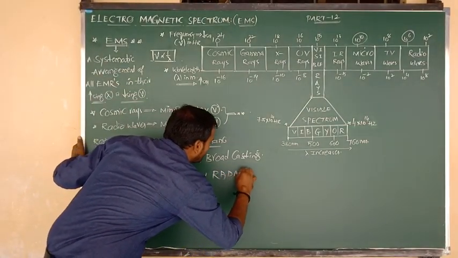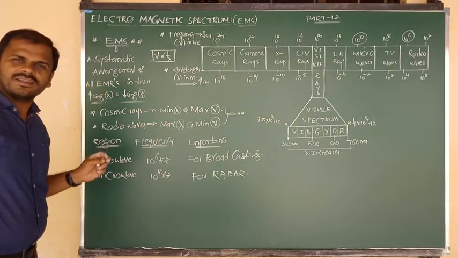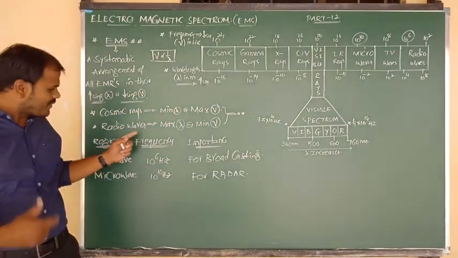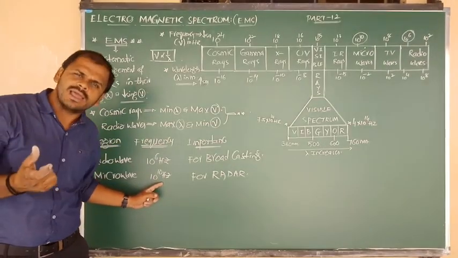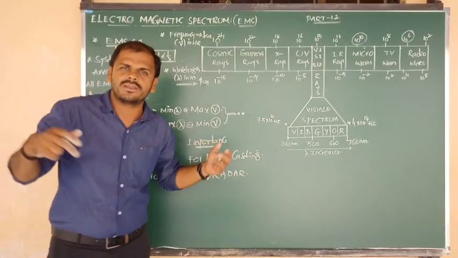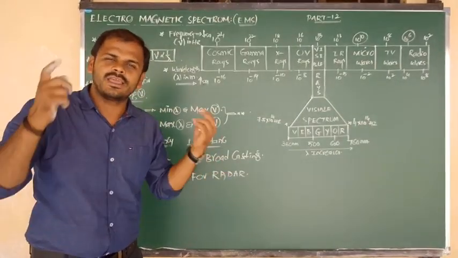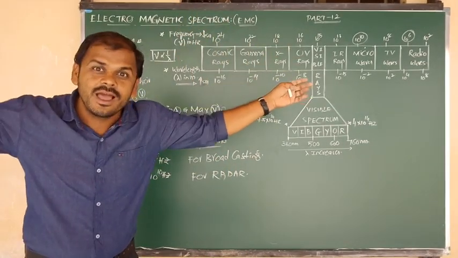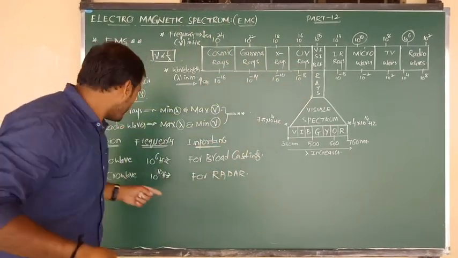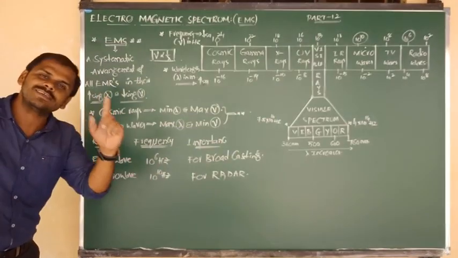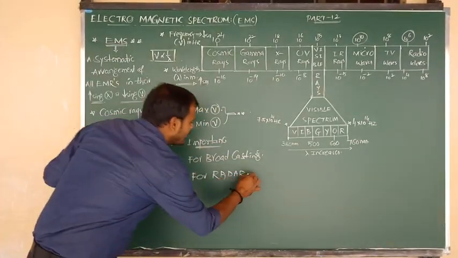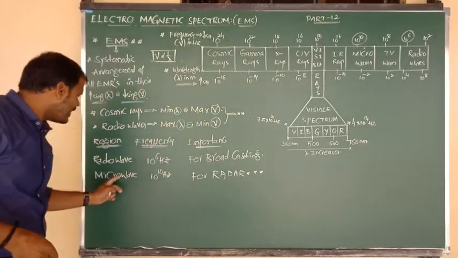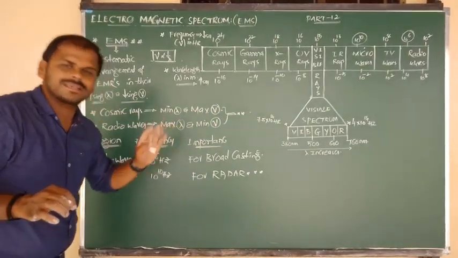So it was used for radar. The microwave region around the frequency of 10 to the power of 10 Hz can be used for radar. That means it can be used for satellite and spacecraft communications, and also for remote sensing purposes. So for satellite and spacecraft communication, what are we using, Nana? Microwave frequency is responsible for that.